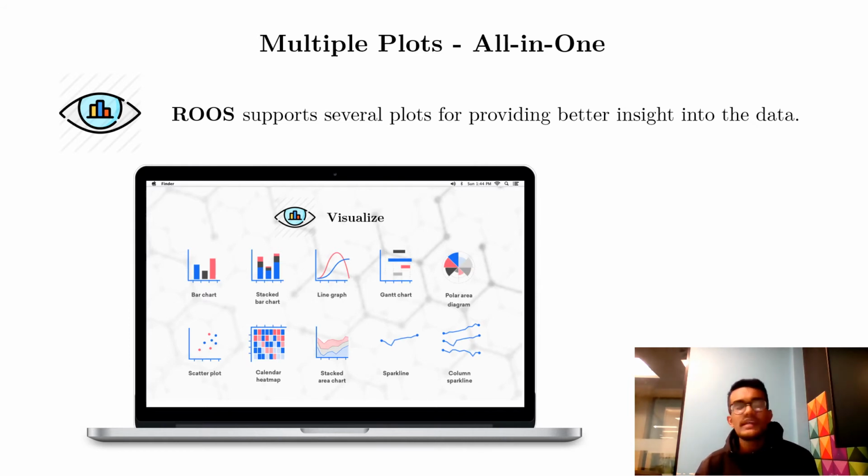So a user or a medical expert has the flexibility to use different plots to showcase in one screen. Consider a user has the flexibility to see a bar chart, a line chart, a scatter plot, or even a distribution chart of the whole data. So it can give more insight, like to pre-process the data in order to get the model prediction. If a user has to do that, he has the flexibility to do it in the multiple plotting feature as well. So covering all the most basic parts, Rules has a seamless user interface.